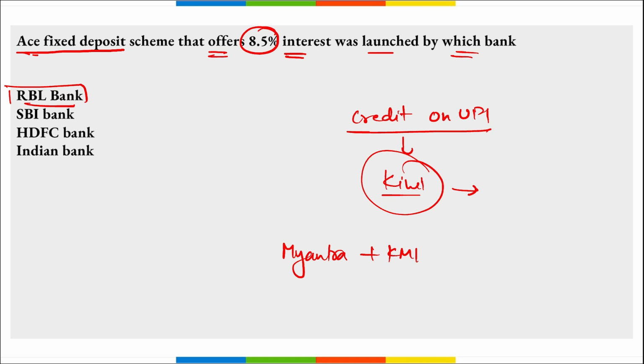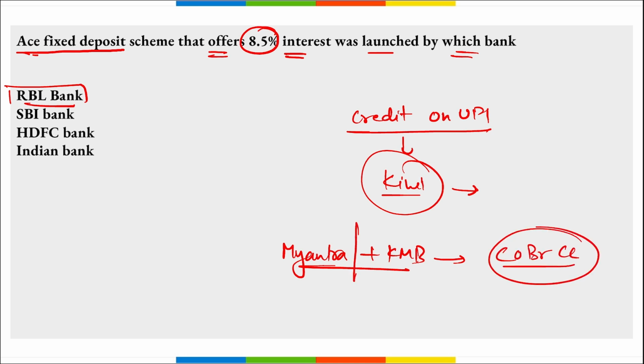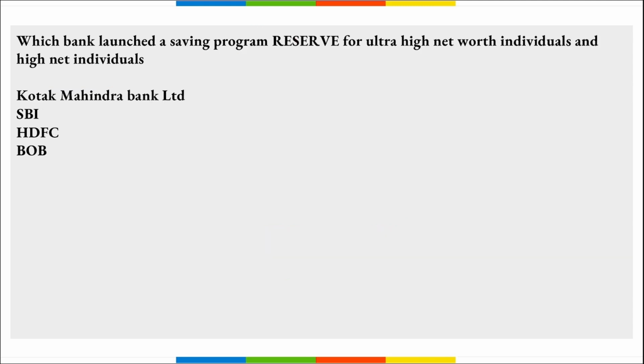Then next you need to remember Myntra and Kotak Mahindra Bank, right? They together launched first of its kind digital fashion co-branded credit card. Co-branded credit card was launched together by Myntra and Kotak Mahindra Bank, remember this, right? And this is for the customers of tier 1, 2 and 3 cities. The joining fees here is 500 rupees, and there will be a 7.5% instant discount on unlimited transactions on Myntra of up to 750 rupees per transaction, right?